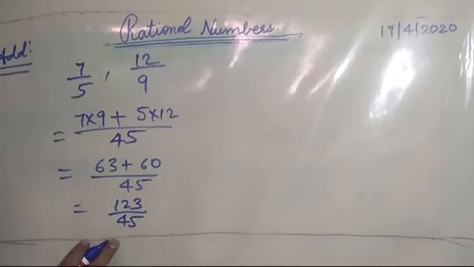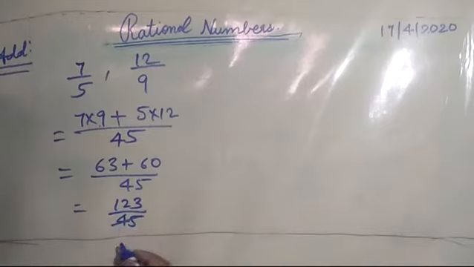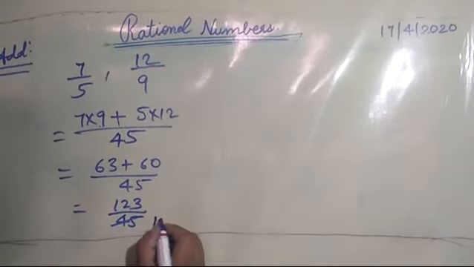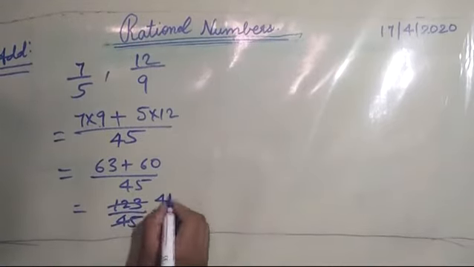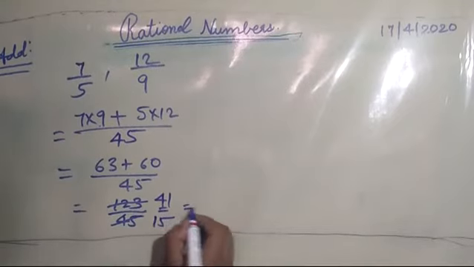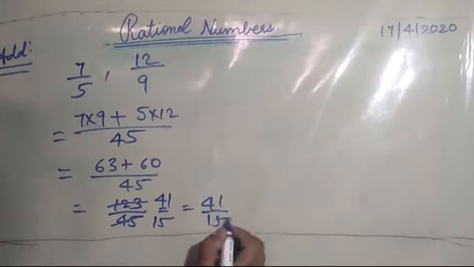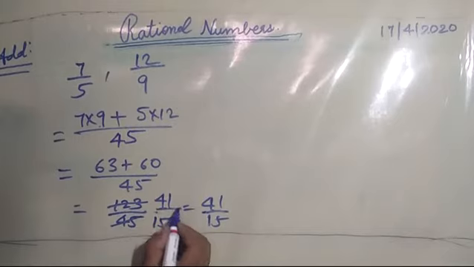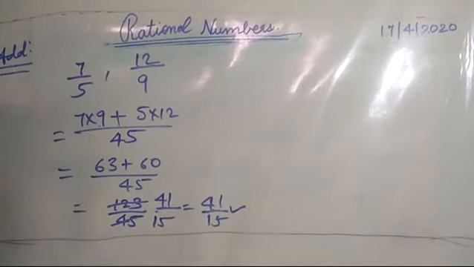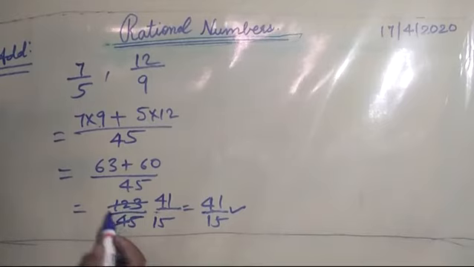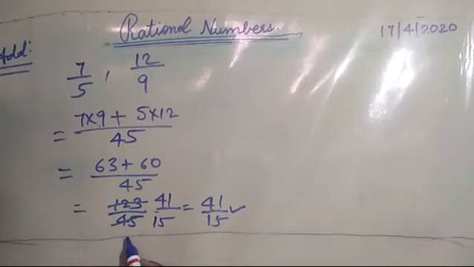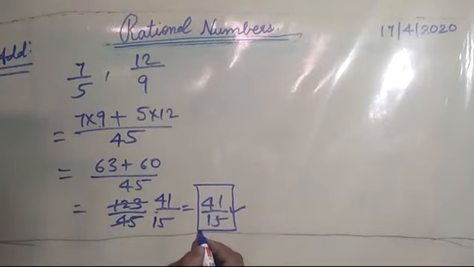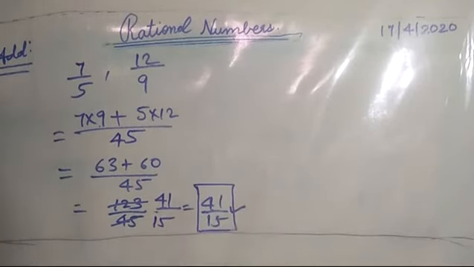Now, can I simplify this? It will be 3 into 15, and 3 41s are 123. So the answer will be 41 upon 15. If you leave this number as 123 upon 45, then also you will get some marks. But if you write in this standard form, then this is the best answer that you can give and the best marks that you can get.